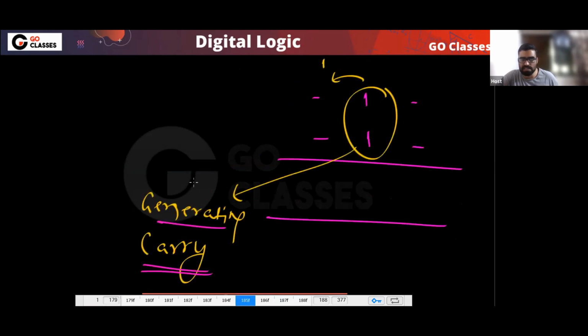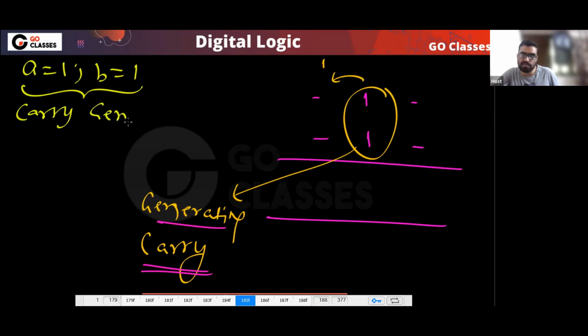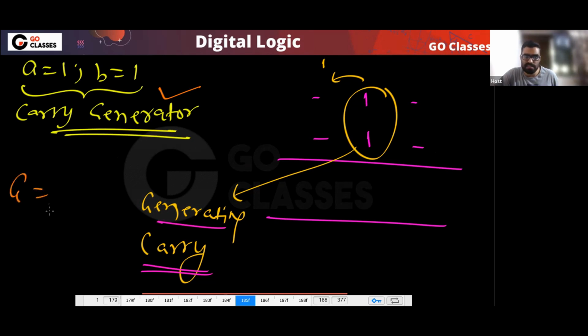Now this combination, A equal to 1, B equal to 1, is called carry generator, because this will generate. Yes or no? It is actually generating. It does not depend on what the previous carry is. So we say this particular combination is the carry generator. This new variable I am defining is G. This G means carry generate.